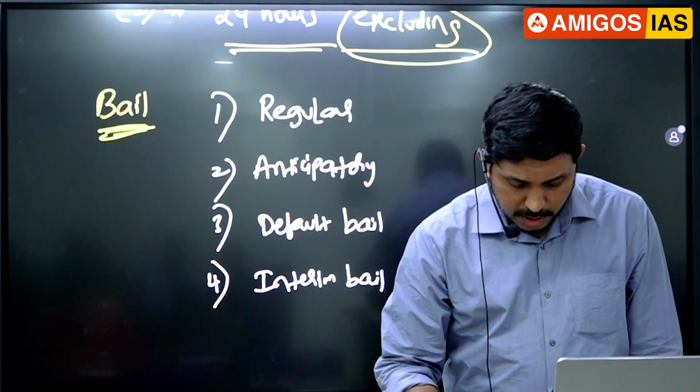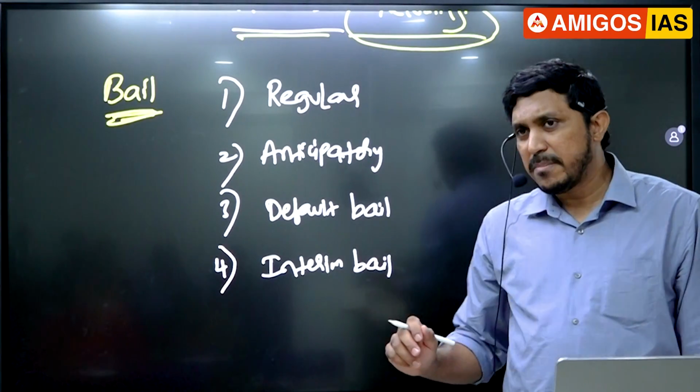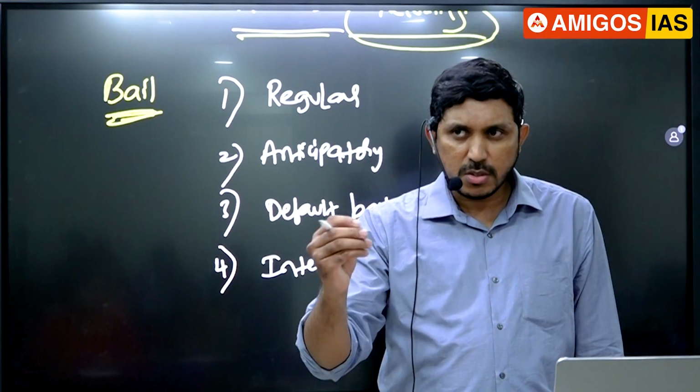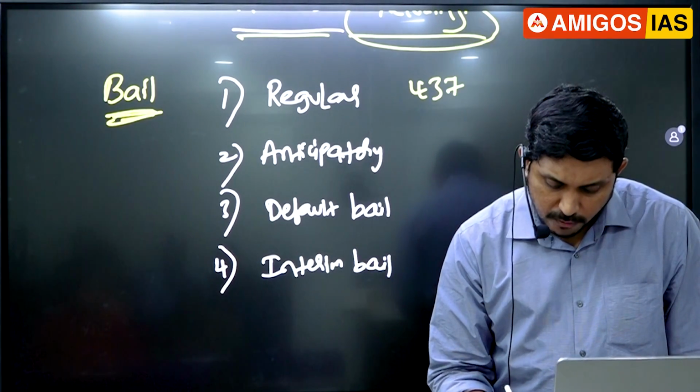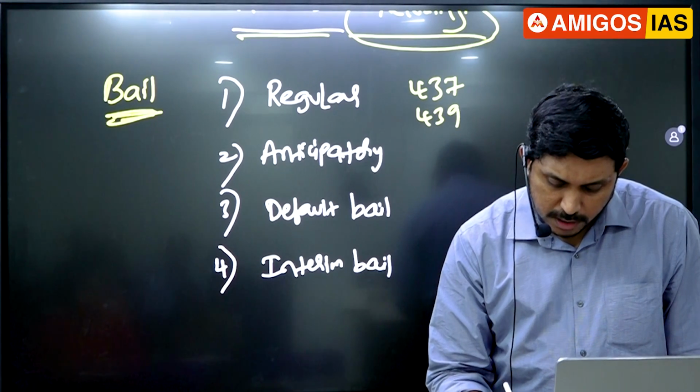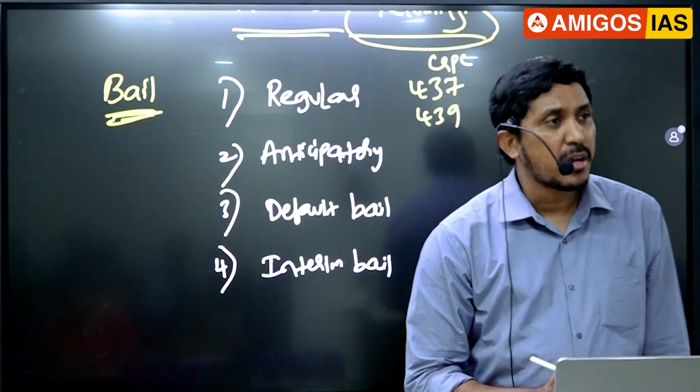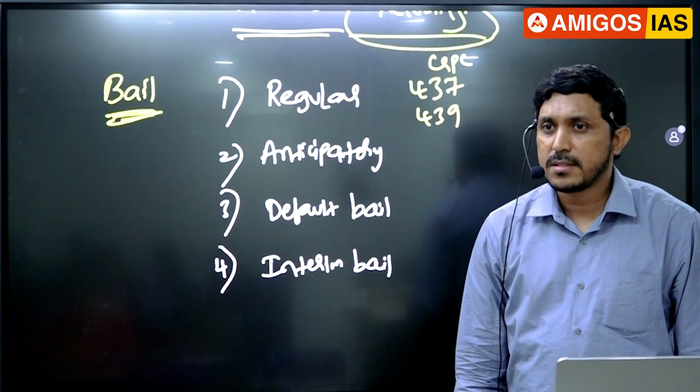Now, make sure you understand some points. I hope they won't go much deeper into the sections, but for knowledge purposes, let's understand, guys. Generally, 437 and 439 CRPC are talking about the general bail provisions.